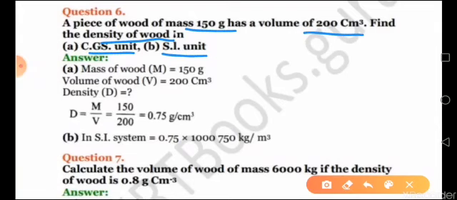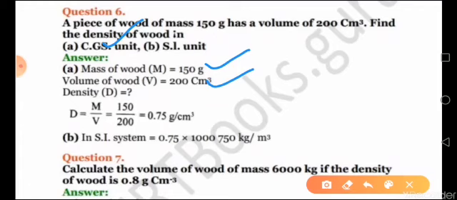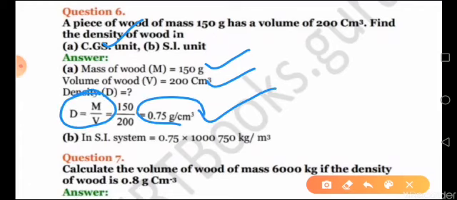CGS unit is gram centimeter raised to minus 3 itself. SI unit will be kilogram per meter cube or kilogram meter raised to minus 3. When you find out the answer with the direct equation, you will directly get the answer in CGS unit, in gram per centimeter cube or gram centimeter raised to minus 3, which is none other than your CGS unit. To convert it to kilogram meter raised to minus 3, simply multiply by 1000, and you will get the answer.